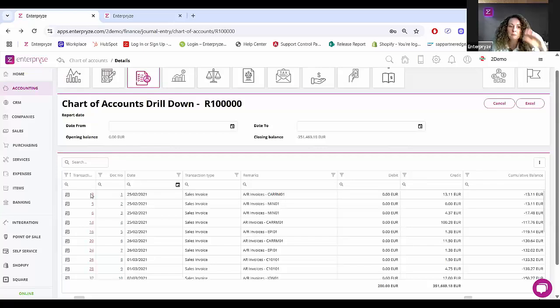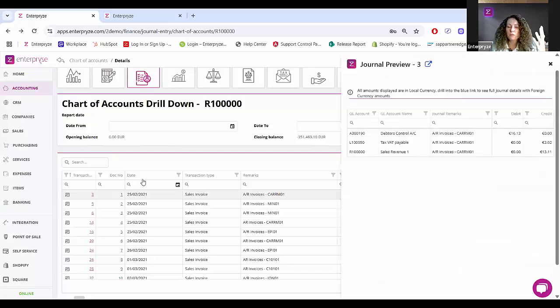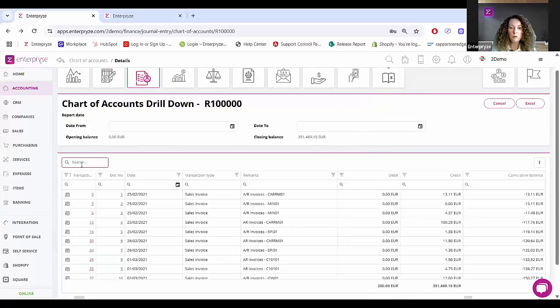So it's a huge benefit being able to see everything now in full view and make it fully searchable. And of course, you've got your Wise panel to give you the journal preview directly on screen as well. And if you're looking for a specific invoice number or transaction ID, you can do a full search within the grid for that as well. And again, if we look here on the elliptical menu, you can see all the grid options to reload, to export, column chooser, to reset. And of course, if you need to export to Excel very quickly, you can do that from here as well and build up more analysis and more reporting